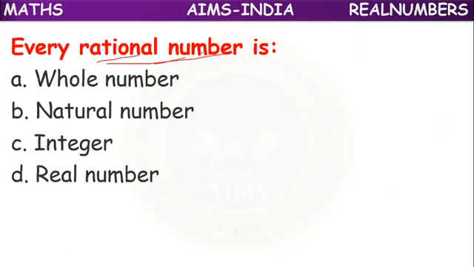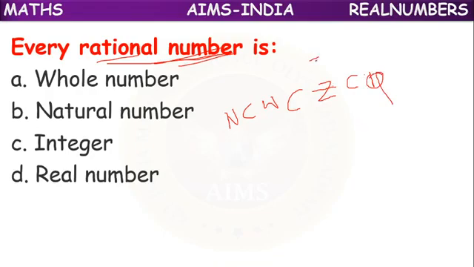So next, every rational number is a... Because first we have natural numbers, which are a subset of whole numbers, which are a subset of integers, which are a subset of rational numbers, Q.